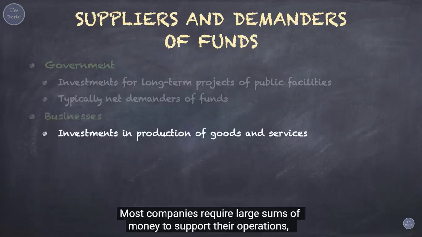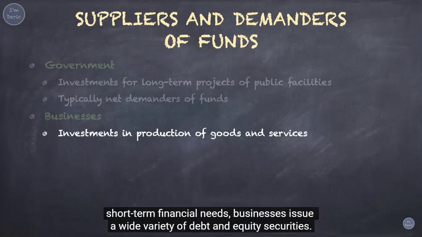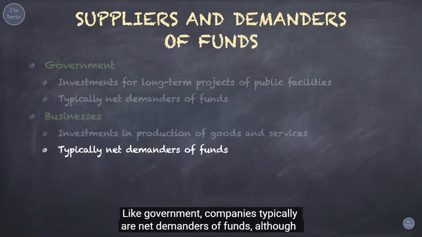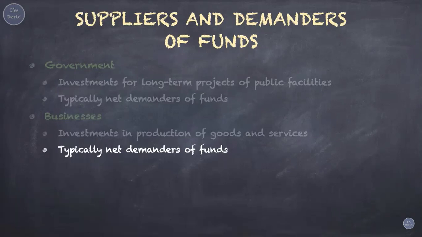Second, businesses. Most companies require large sums of money to support their operations, especially for the production of goods and services. To finance both long-term and short-term financial needs, businesses issue a wide variety of debt and equity securities. Like government, companies typically are net demanders of funds, although they also supply funds when they have excess cash.